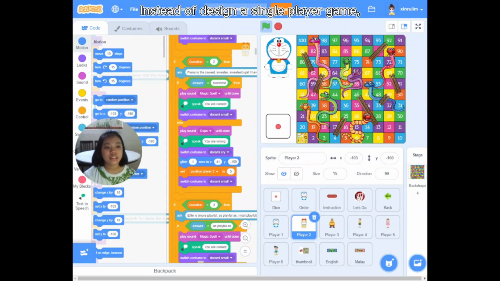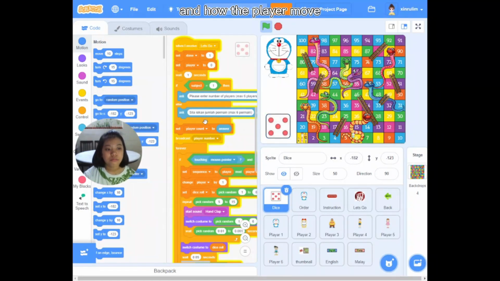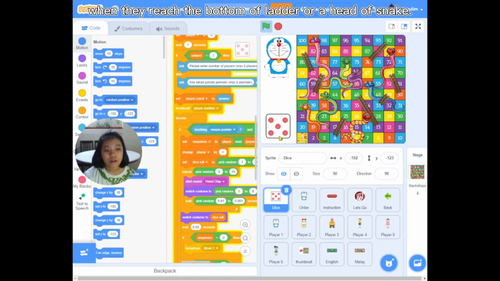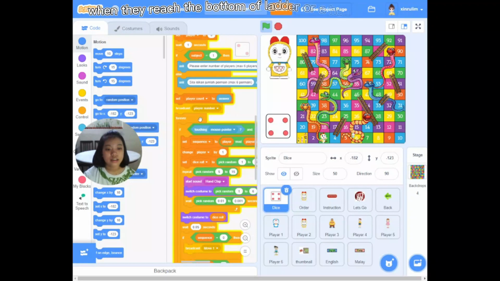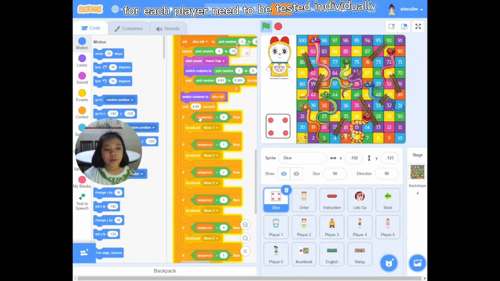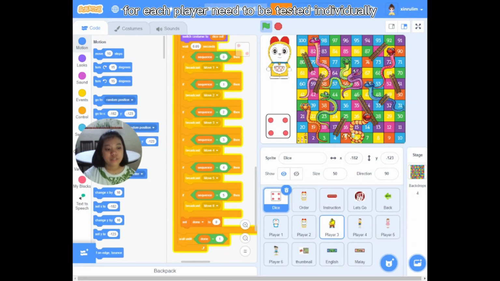Instead of designing a single-player game, I chose to create a multiplayer game. At the start, I was studying how to debug the source code, how the players take their sequence, and how the players move when they reach the bottom of a ladder or the head of a snake. Every position for each player needs to be tested individually to ensure the movement is correct.